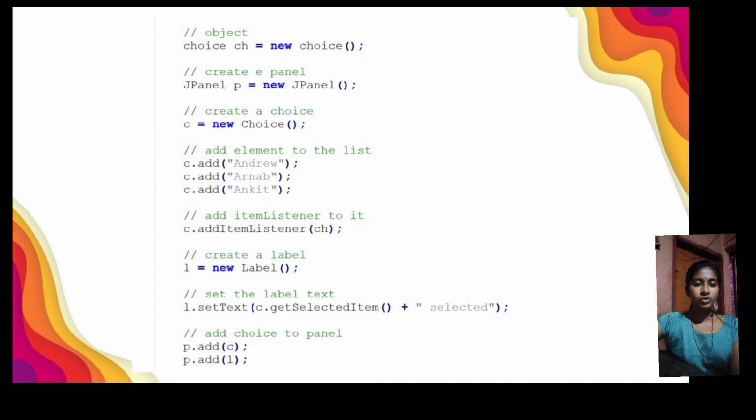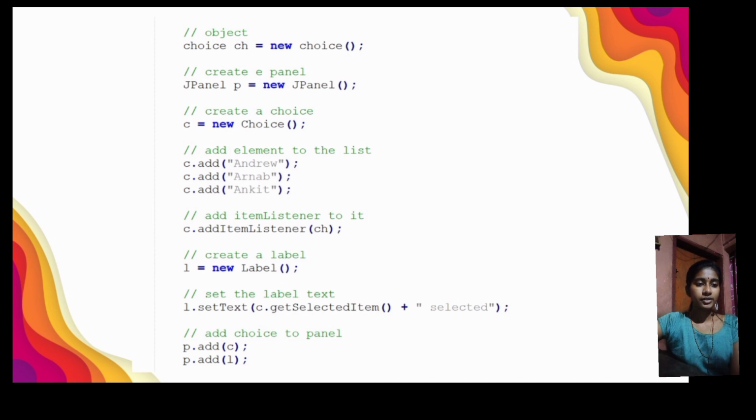Then add elements to the list. For that we give c.add("Andrew"), c.add("Arnab"), and c.add("Ankit"). Then we should add the item listener to it. For that we give the command c.addItemListener(ch). Then create the label. For that l equal to new Label.